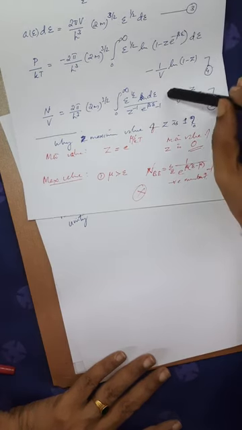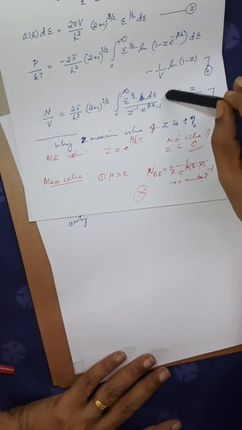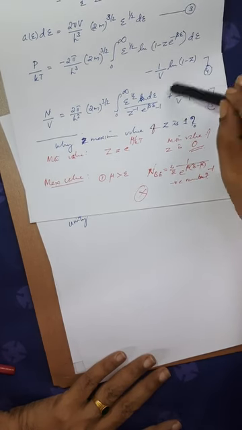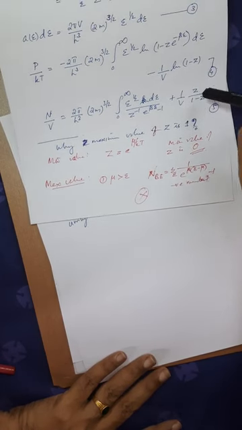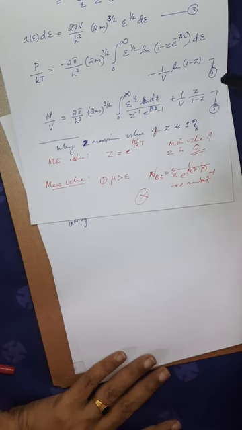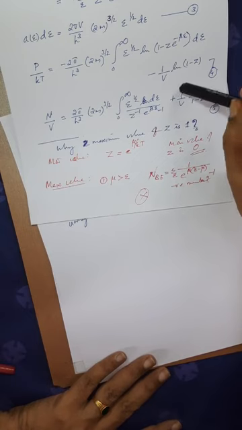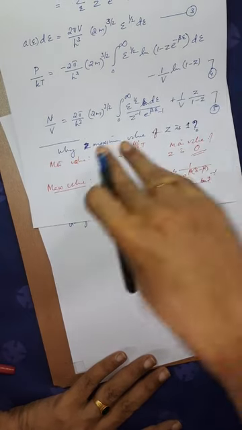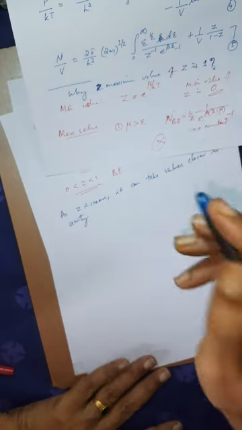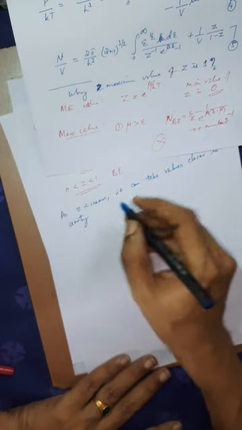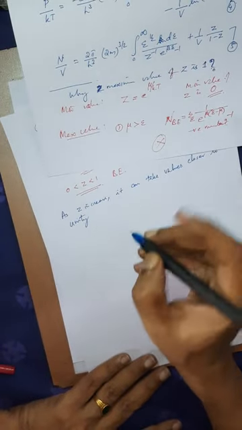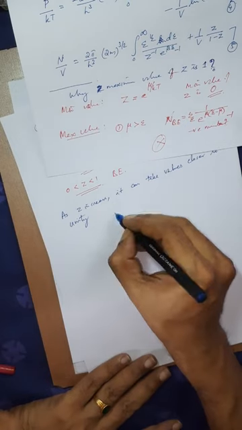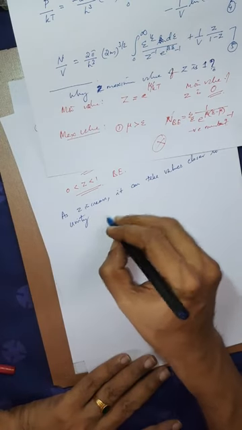So this second term over here will become huge, because 1 minus z, the denominator, will be a very small number. So therefore, this second term will be a very huge number. So what is this second term? The second term is actually the particles which are in the 0th energy level.